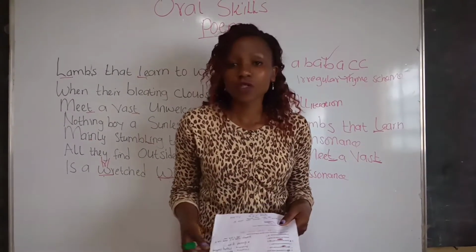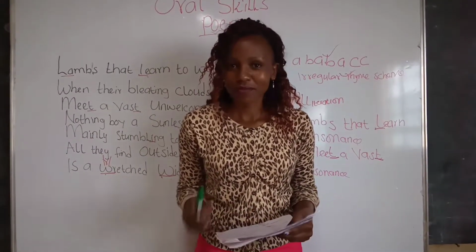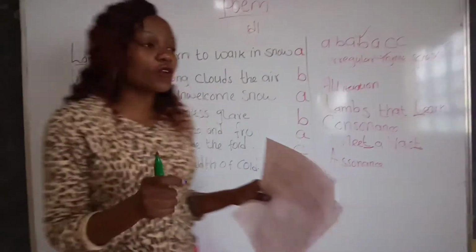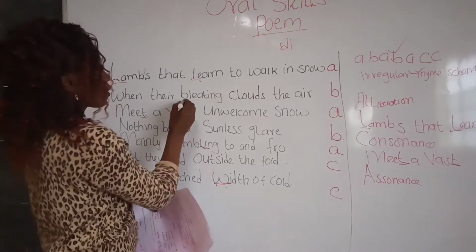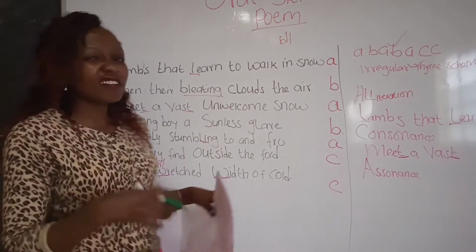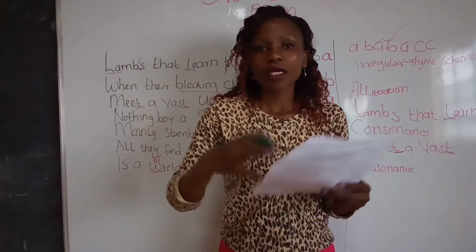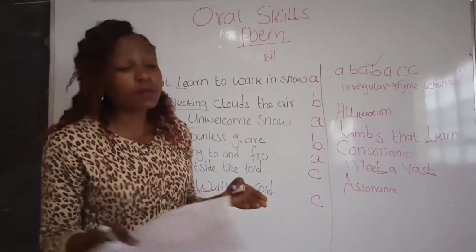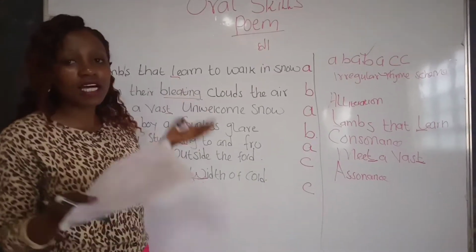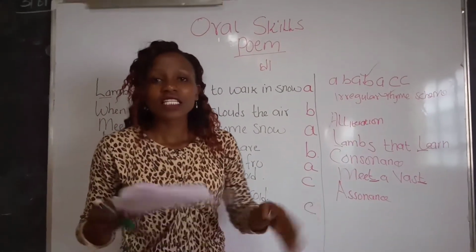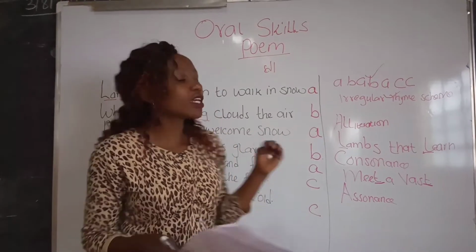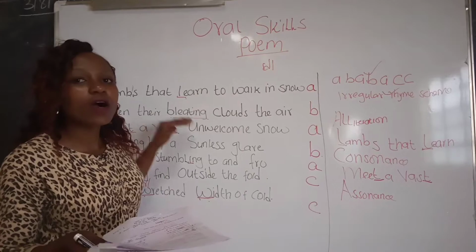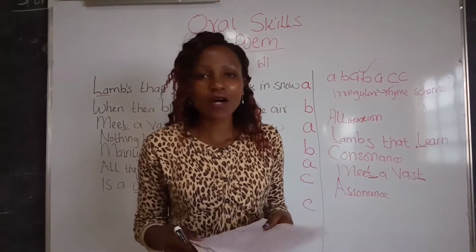From our poem, which ones do we have? Pause your video and try to identify. This is what we have from the poem, line 2, bleating. This is the sound that is made by a sheep when they are crying. Our poem is about lambs, and lambs are the young ones of sheep. So the sound that they make when they cry is known as bleating. So this is an onomatopoeic sound.